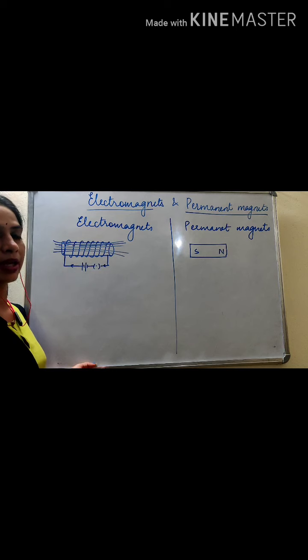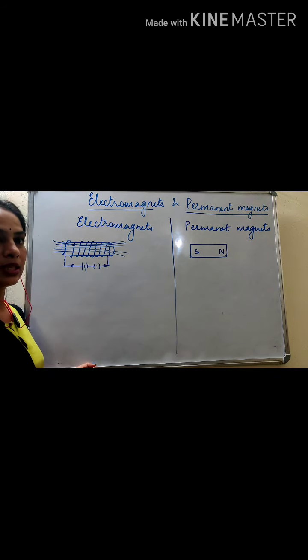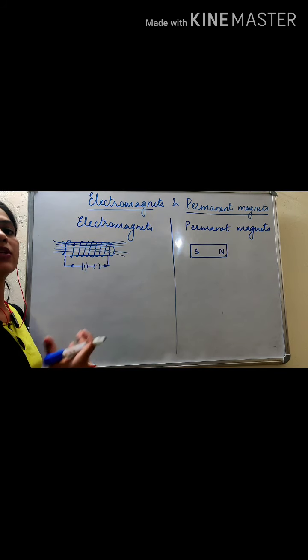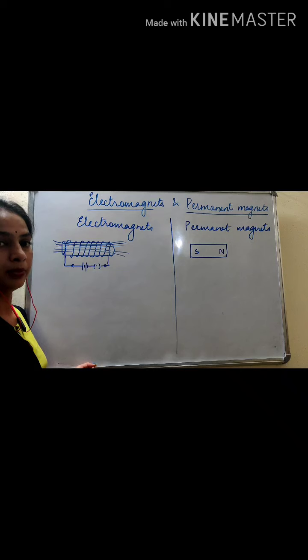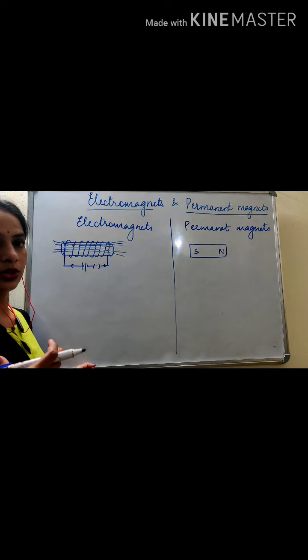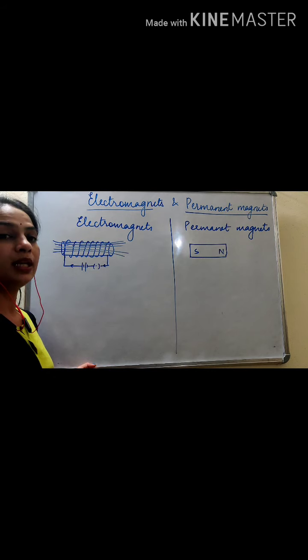So today, since we've recently studied the magnetic field due to a current carrying solenoid, we'll study electromagnets and permanent magnets. What are permanent magnets? The magnets which we obtain naturally are permanent magnets, like those rocks which we obtain naturally. Also, steel can be permanently magnetized.